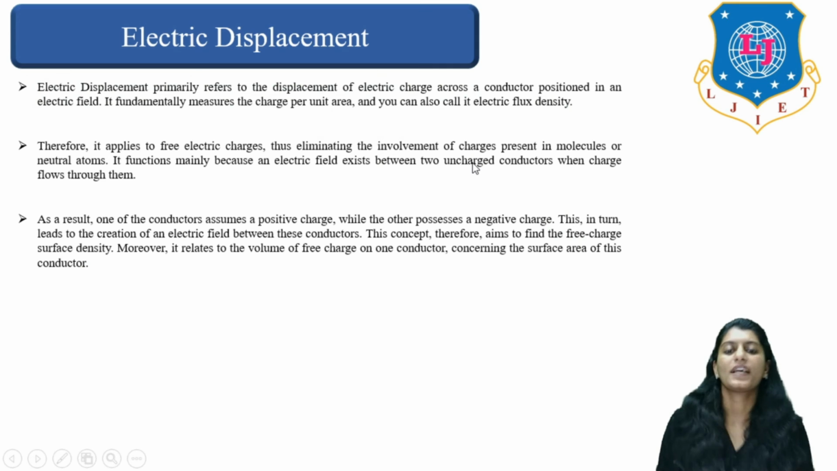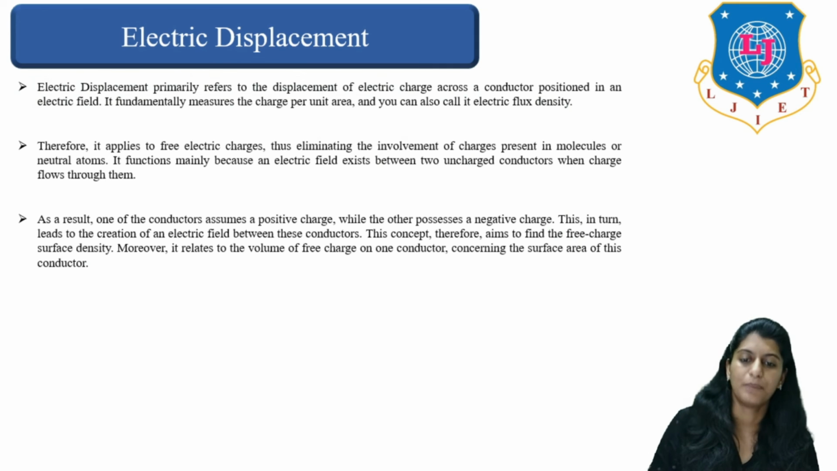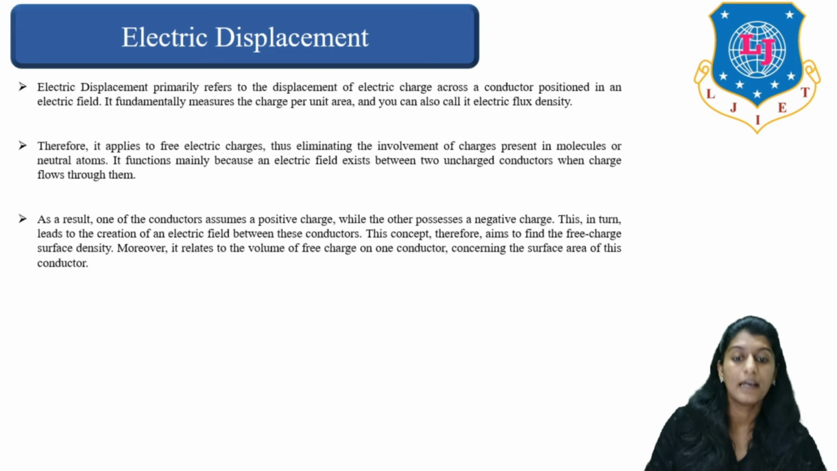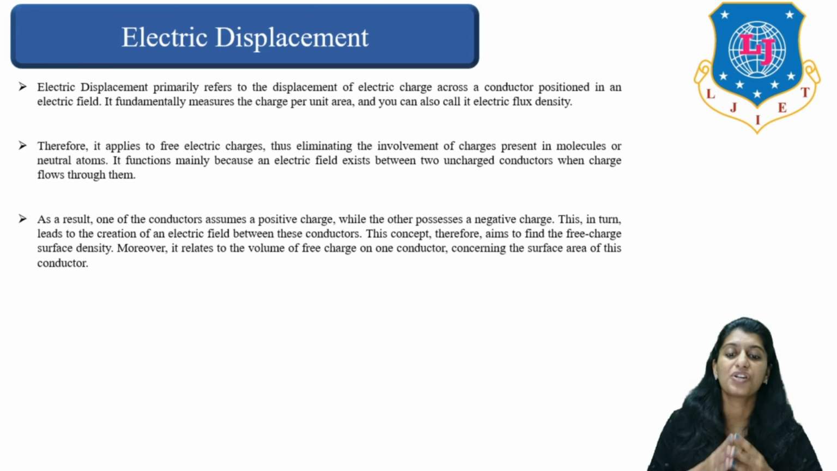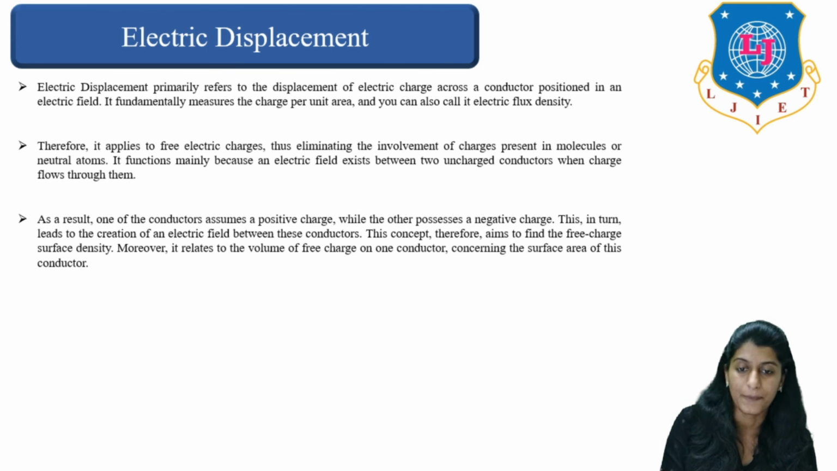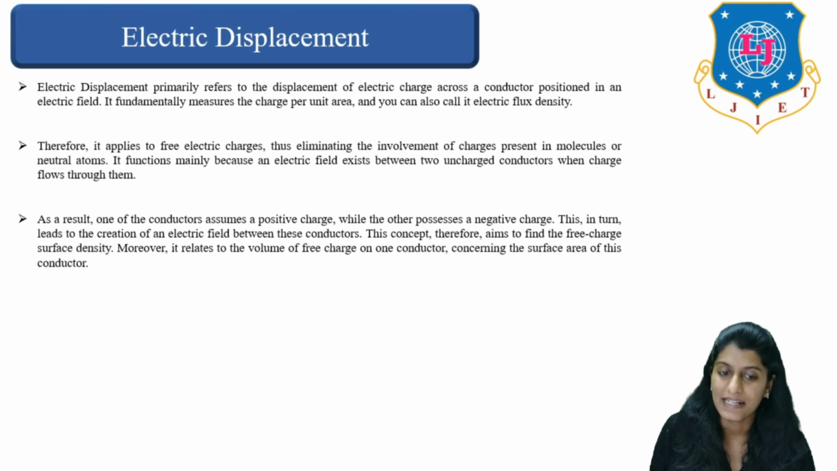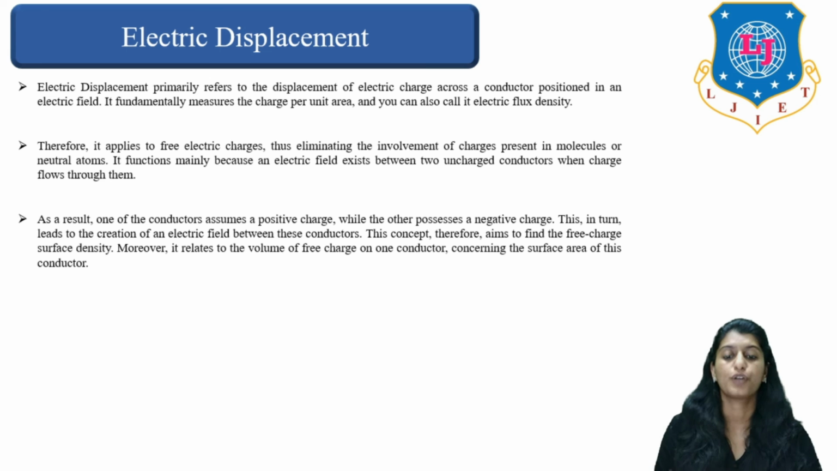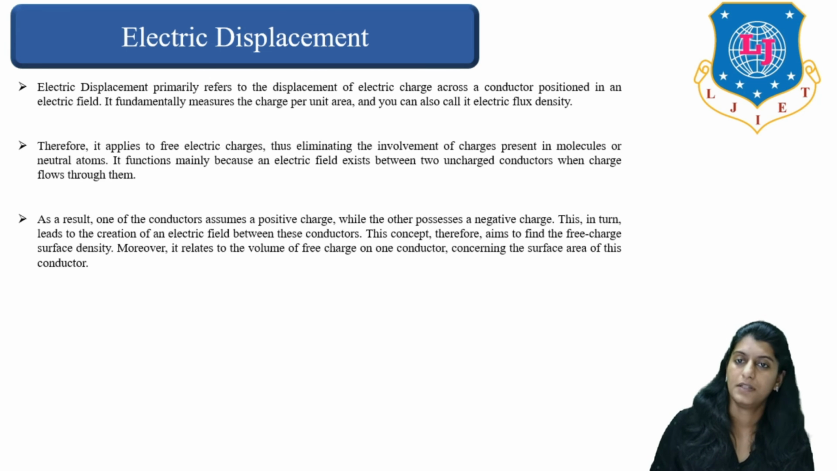So now talking about the last topic, which is electric displacement. So what do we mean by electric displacement? Electric displacement refers to displacement of electric charge across a conductor positioned in an electric field, right? So that is electric displacement. It fundamentally measures the charge per unit area, and you can also refer to it as electric flux density. Therefore, it applies to free electric charge, thus eliminating the involvement of charge present in molecules or neutral atoms, right?